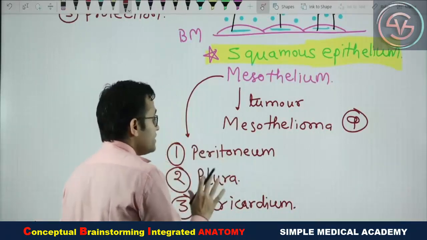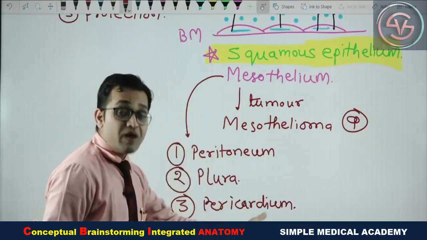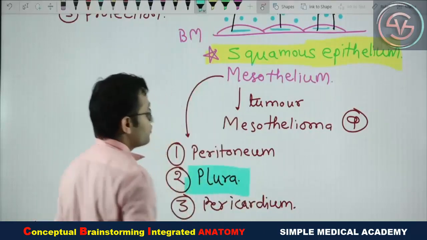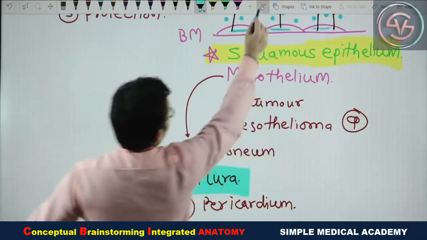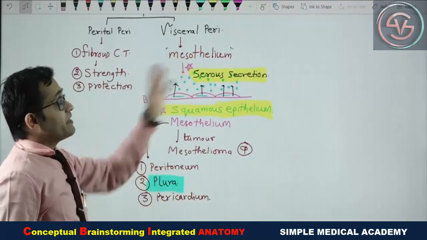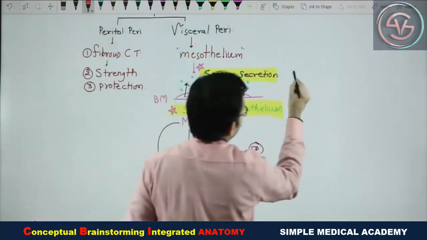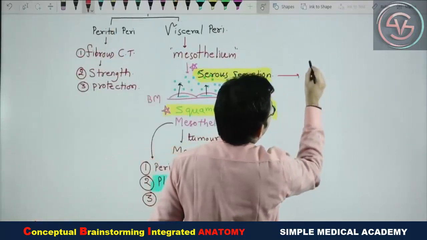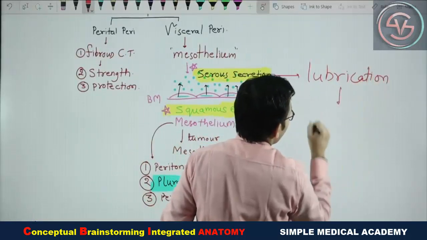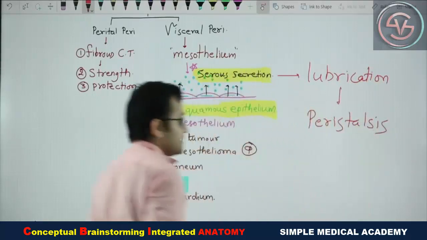Okay, so now see what is happening. These are the various sites of the mesothelium where there may be the chances of the mesothelioma, but the most common site is the pleura. You have to remember. So again, come to this visceral peritoneum. This visceral peritoneum has the function of serous secretion, which provides the GIT lubrication. So it is responsible for the lubrication which helps in the peristalsis of GIT.